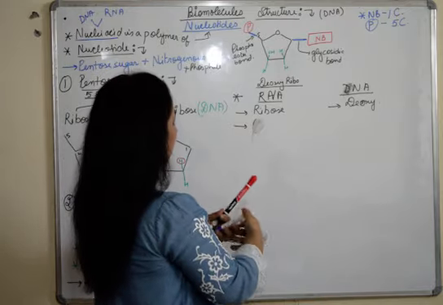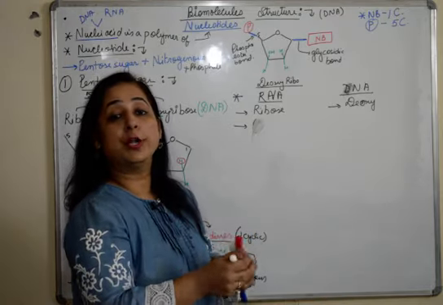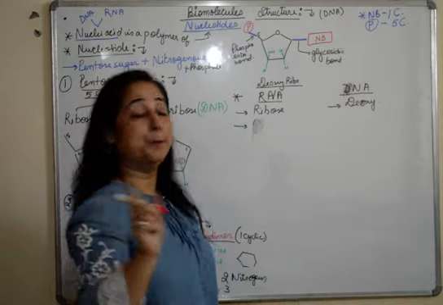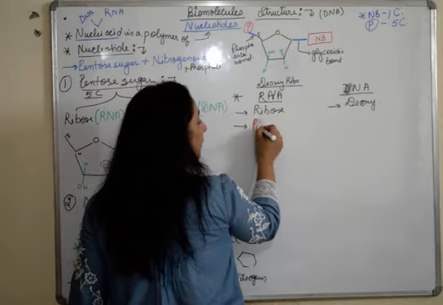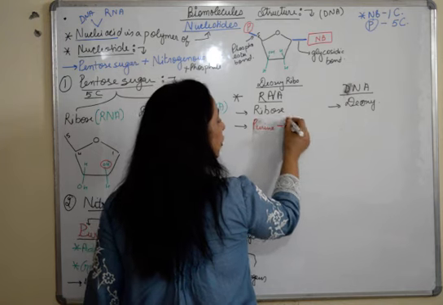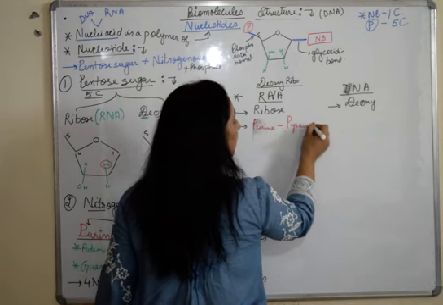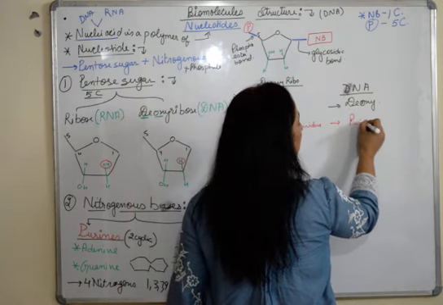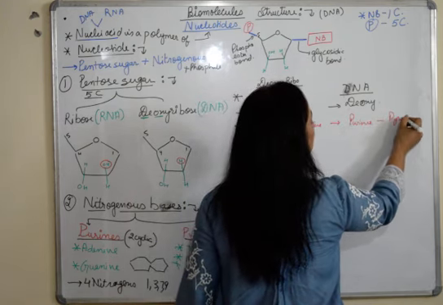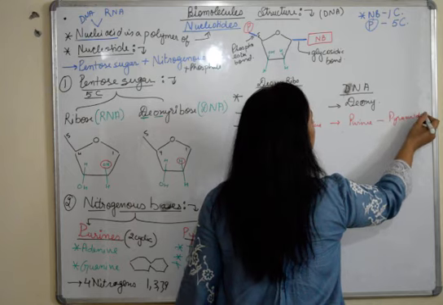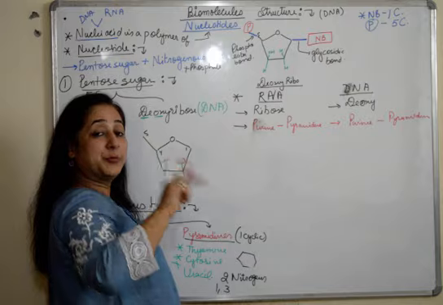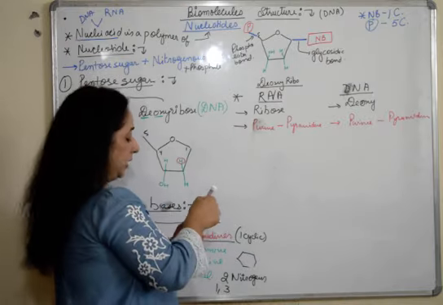Always remember that one purine is going to pair with a pyrimidine. Two purines or two pyrimidines will never bond. So one purine will always bond with a pyrimidine. Here also it's the same. But which purine bonds with which pyrimidine, that's different.